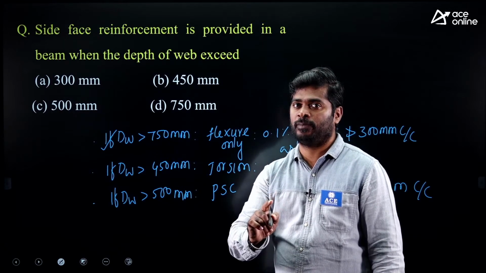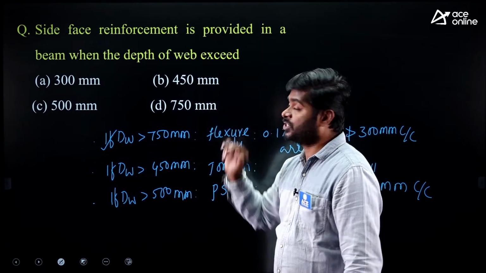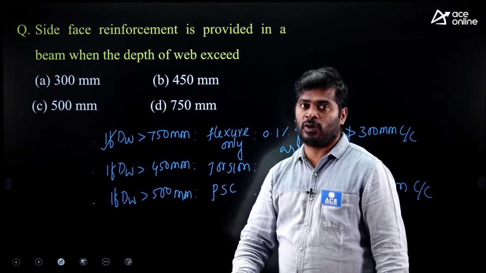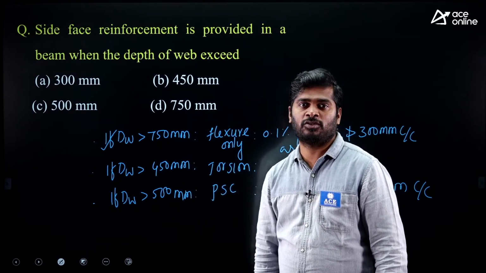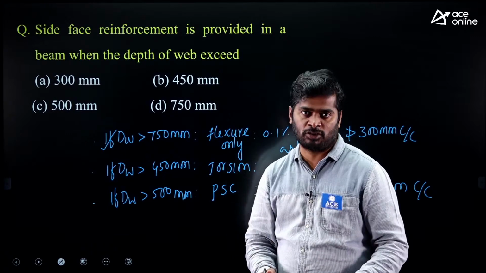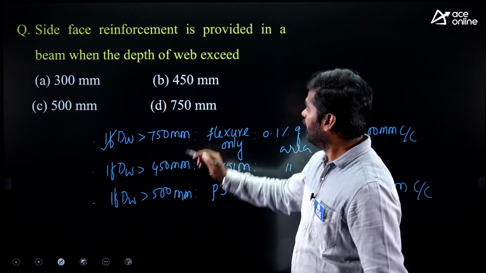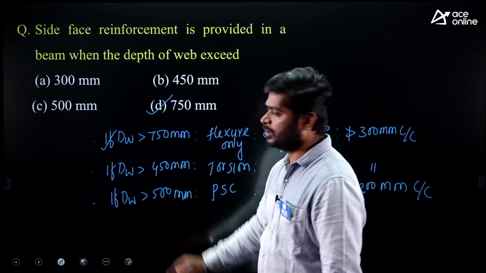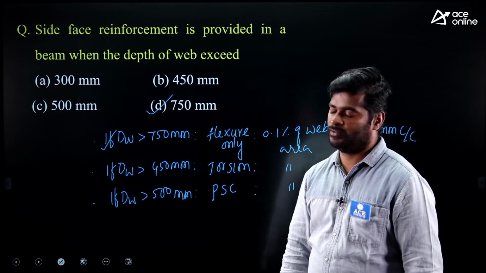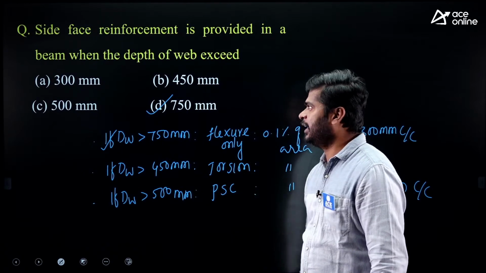If it is torsion, 100% they will mention it in the question. If it is a pre-stressed concrete beam, 100% they will mention it. If nothing is mentioned, consider the beam subjected to only flexure, then pick option D. Is it okay? Fine. Then next one.